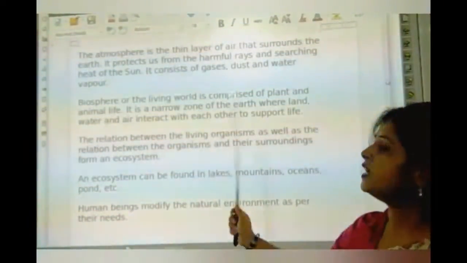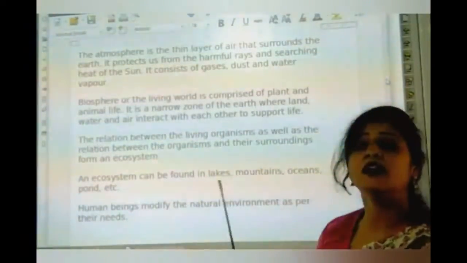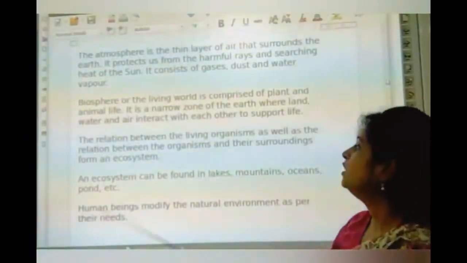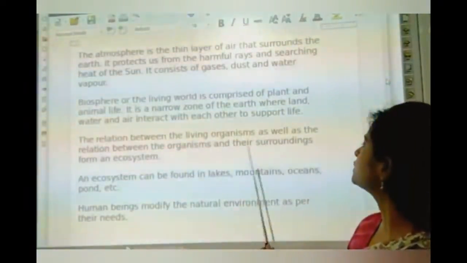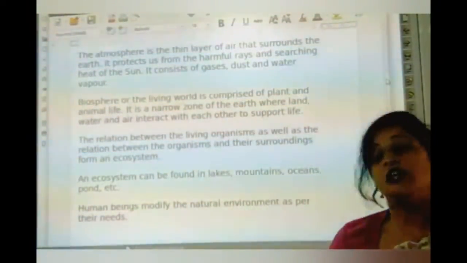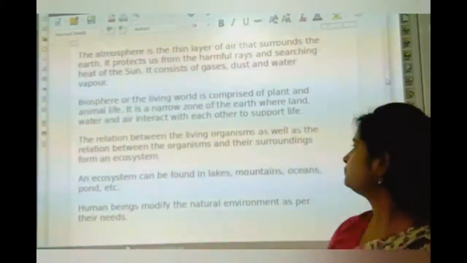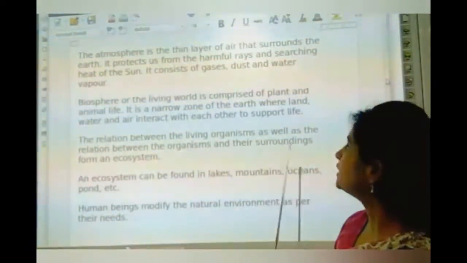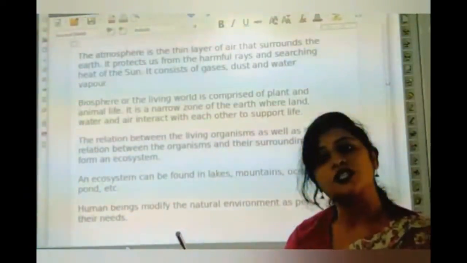So these three are the elements of our earth environment. The relation between living organisms, as well as the relation between organisms and their surroundings, is called the ecosystem.